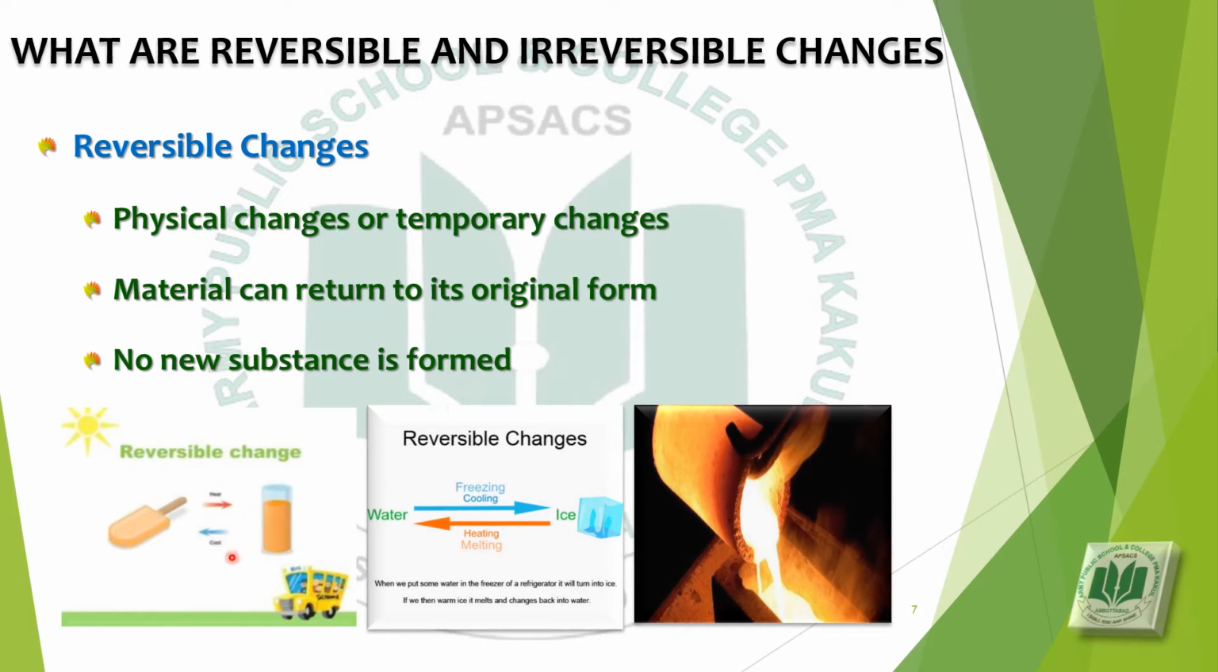For example, melting an ice cream into juice is a reversible change. Ice cream is changed into juice when it is heated and juice is again changed back into ice cream when it is cooled. When water is freezed or cooled, it becomes ice, and when ice is melted or heated, it becomes water again. It is also a reversible change. Melting gold is also an example of reversible change.